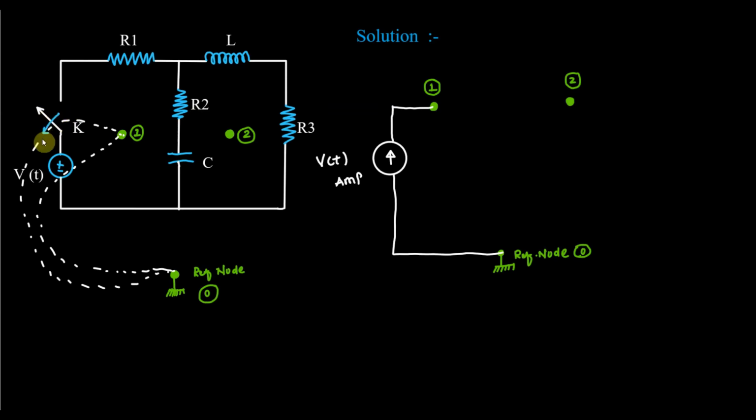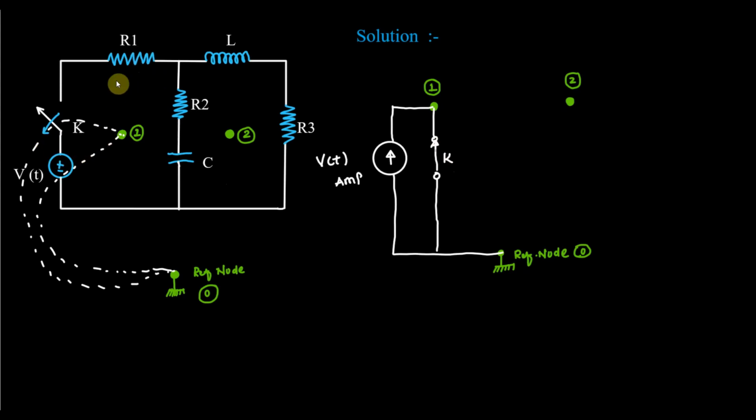Now this switch is closed. You can see that the arrow is going downward. Sorry, the switch is open because this arrow is downward. So we have to close that switch. So I will be making the switch here connected between 1 and reference. This sign shows that it is opening. So now we have to show that the switch is closed and the name of that switch is K. Right. So in that way I have made that.